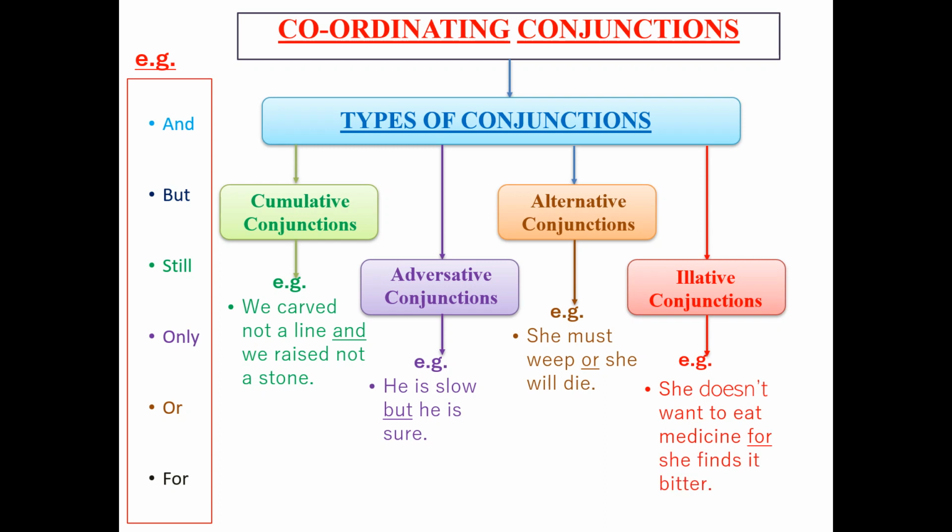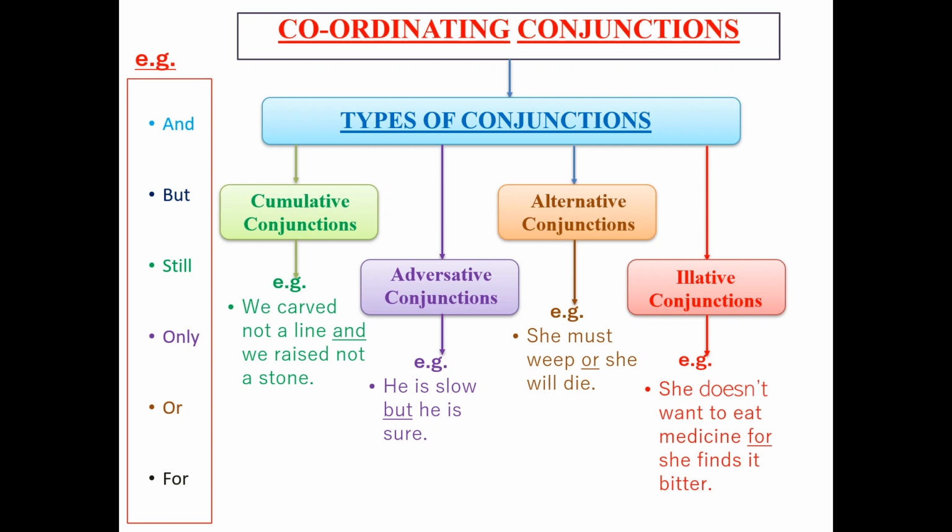Now these conjunctions are of four types. Coordinating conjunctions are of four types. First one is cumulative conjunction. Now these cumulative conjunctions merely join two plain statements with one conjunction. Any two statements joined by one conjunction are known as cumulative conjunctions.